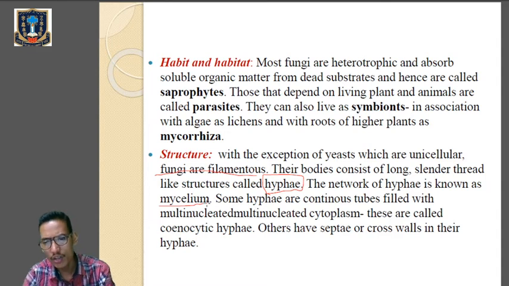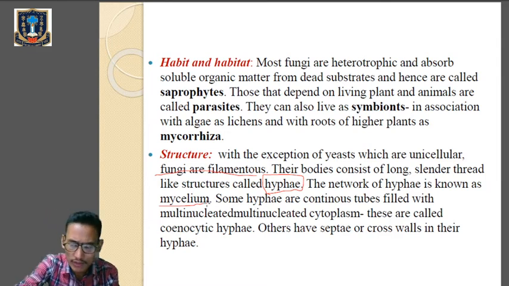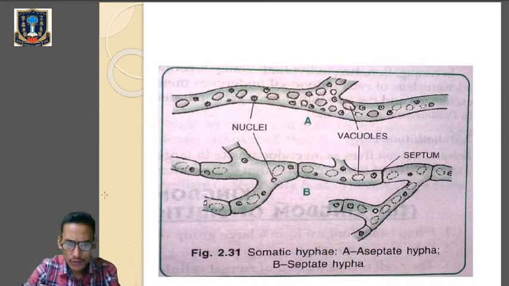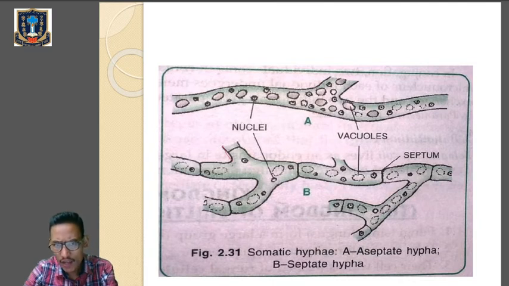Others have septa or cross walls in their hyphae. So let's go through the diagram. It will be easier for you. Here in the diagram you can see the structure of a hyphae, the hyphae with the branches. These are the filament structures, and these are the hyphae.